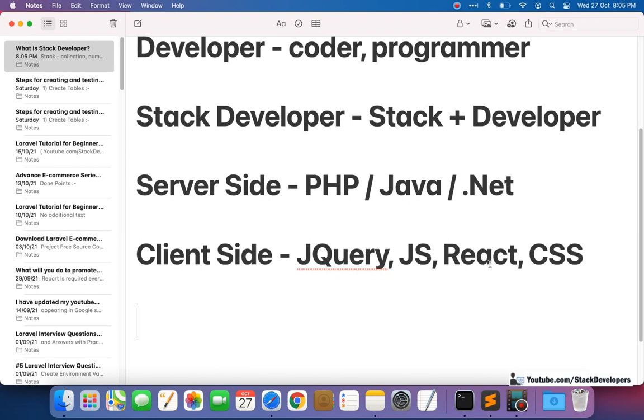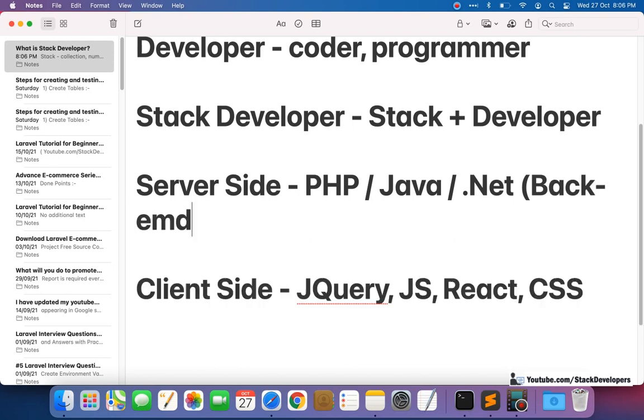Now what is server side? Server side is the backend. We used to call it backend coding. And client side is front end coding. So see the difference here, back end and front end. Now the stack developer can do anything. He can code in PHP, and he can also design. In Photoshop he can build the website, and in HTML as well. HTML again is client side.